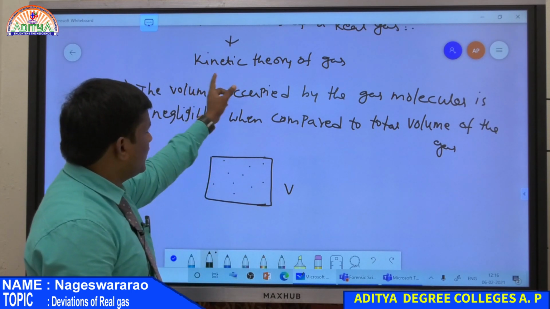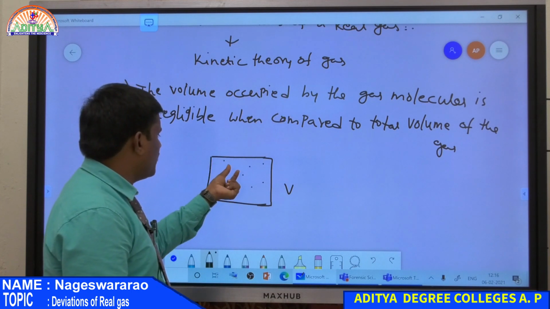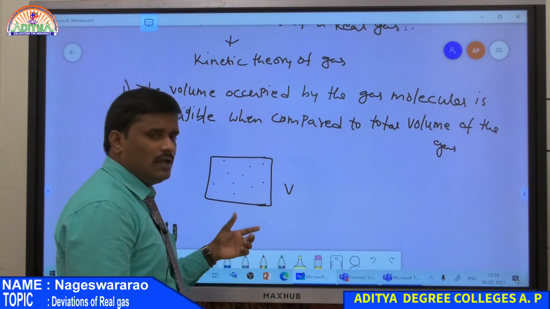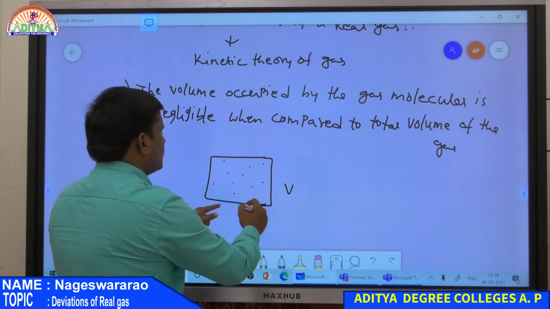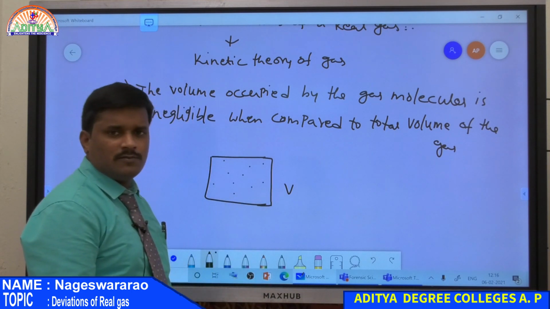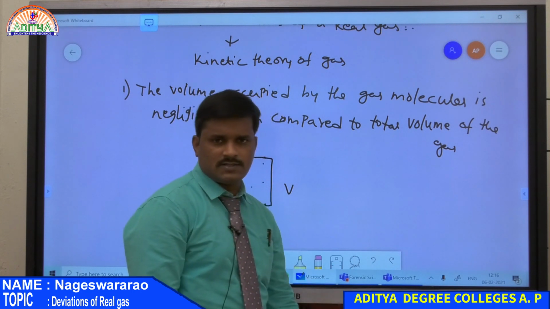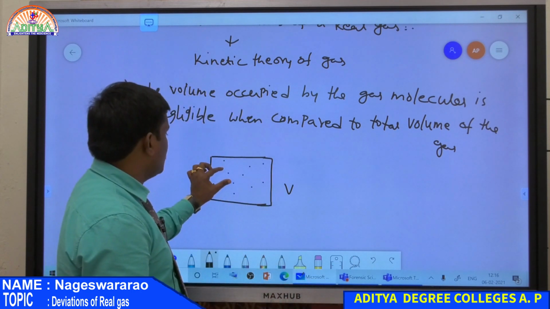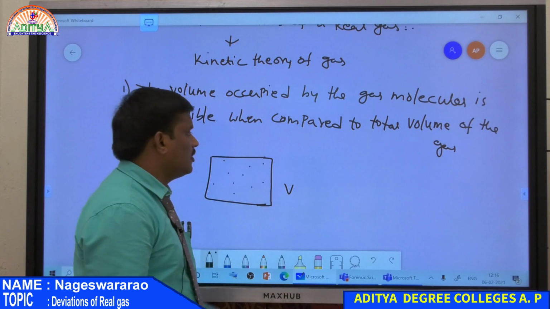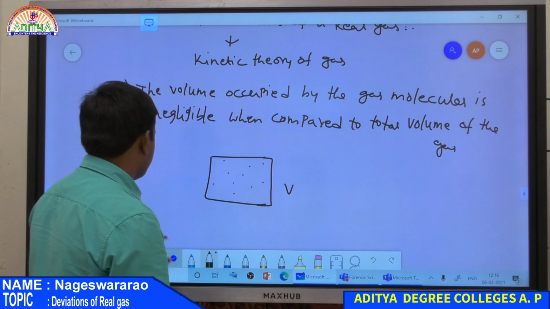Here the container volume is equal to the volume of the gas. Therefore, the occupied gas volume is negligible compared to total volume. So this is the first point.